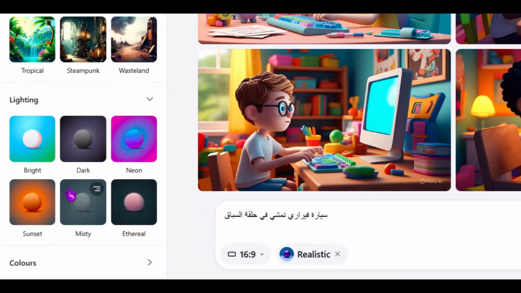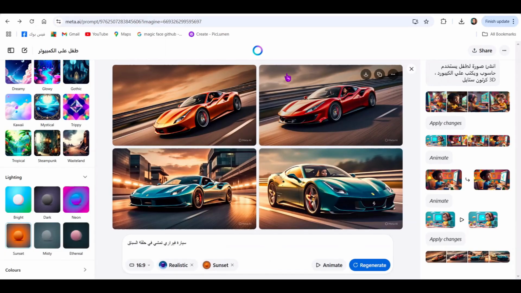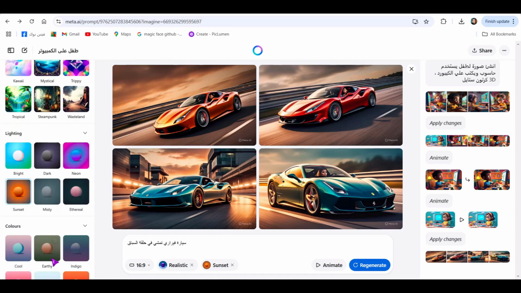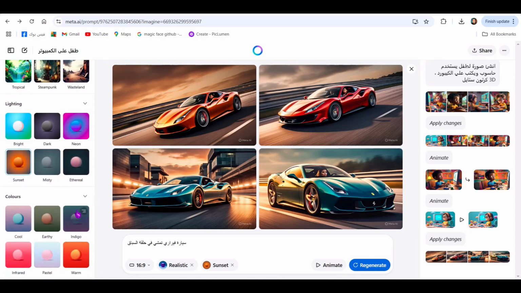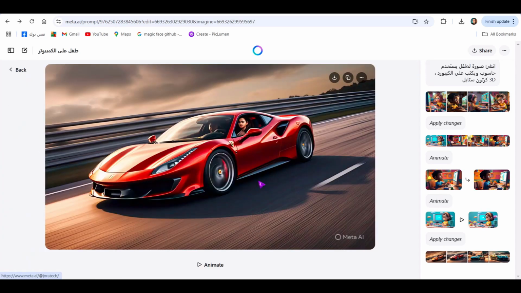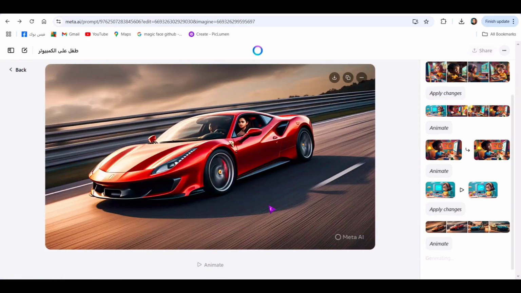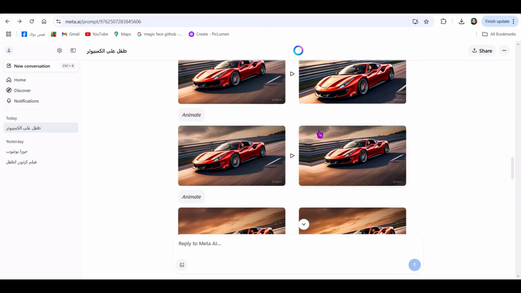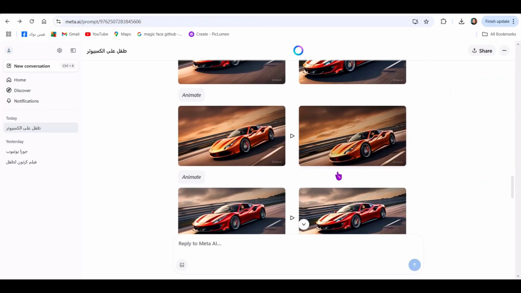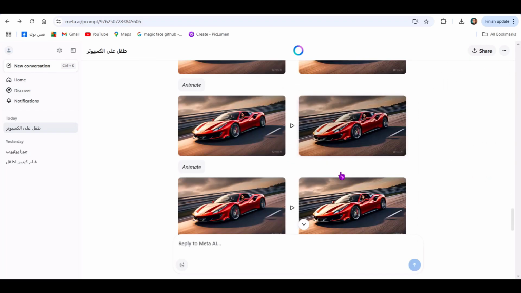We also have lighting. The lighting, for example, can be set for sunset, at night, during the day, in a dark setting. You choose the shape you want. We select scene 6, which is the sunset mode. As you can see, we have indeed created the flashy cars and there is movement in the sky. And of course, we have colors. You can select a color shape or apply a specific color filter if desired. For example, we will choose this image. I like this image more. Now we will animate the design and see how the movement will ultimately look. As you can clearly see, I made the car move more than just once. All of them are very good movements, and you can upload the video.